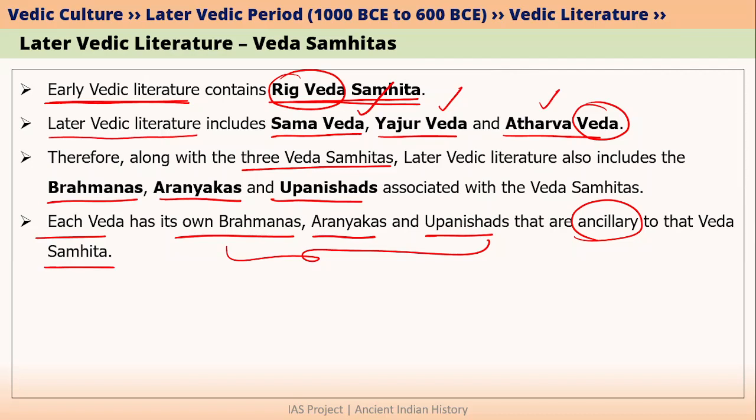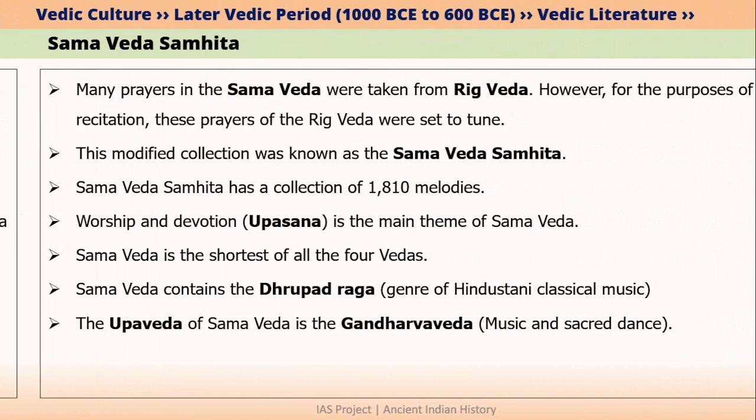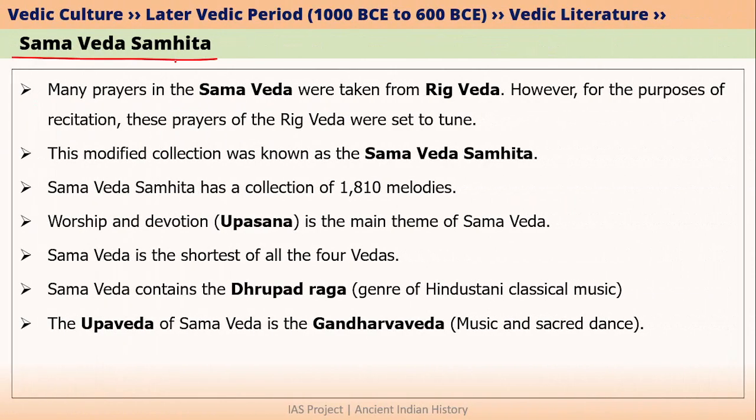You just need to understand the concept that every Veda is divided into four parts. They are nothing but Samhita, Brahmana, Aranyaka and Upanishads. The last three, that is the Brahmanas, Aranyakas and Upanishads, are basically called ancillary texts of Veda Samhita. So let's talk about Samaveda Samhita.